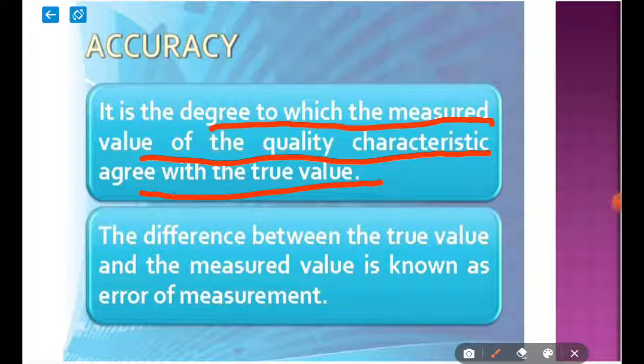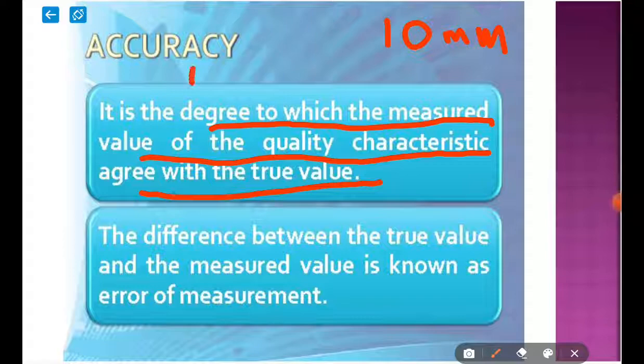The true value is the value obtained from the drawing or the designed value. Say the true value of a shaft diameter is 10 millimeter. We are manufacturing a number of shafts with 10 mm, and then we are taking the measurements. The measurements read like this.